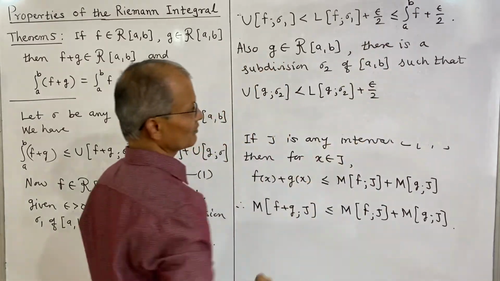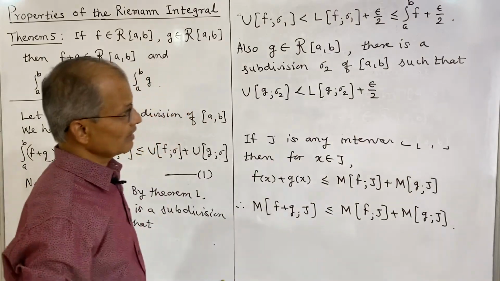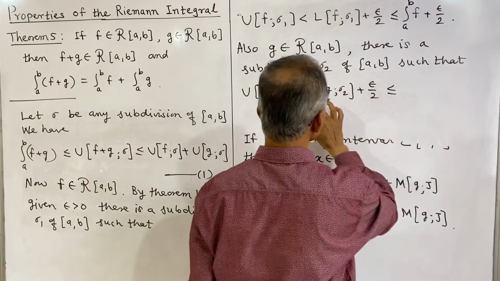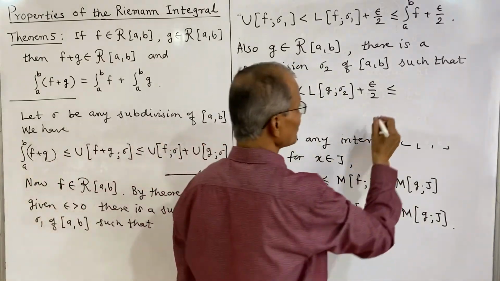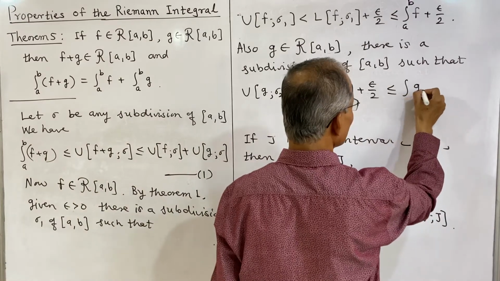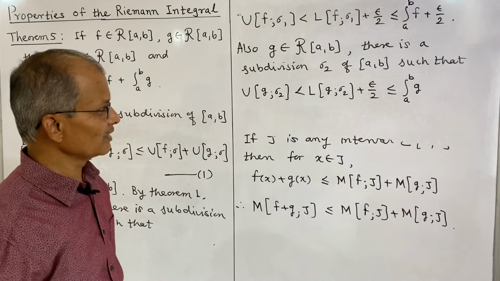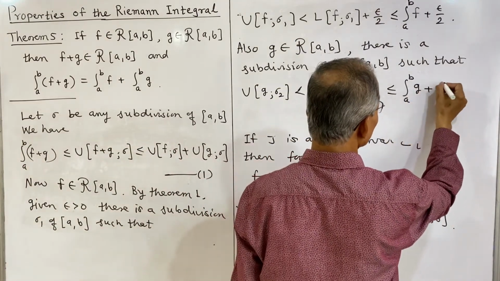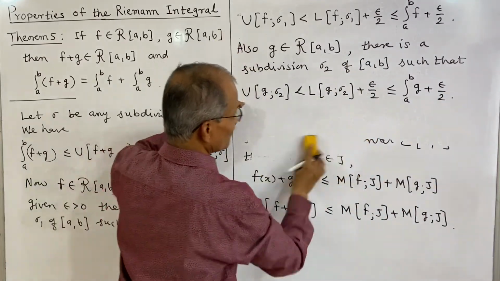We used epsilon by 2 earlier, and here we are again writing epsilon by 2. That is less than or equal to the lower integral of g, but the lower integral is the same as the integral, because g is Riemann integrable, and this is less than or equal to the integral from a to b of g plus epsilon by 2. So these two relations we have.